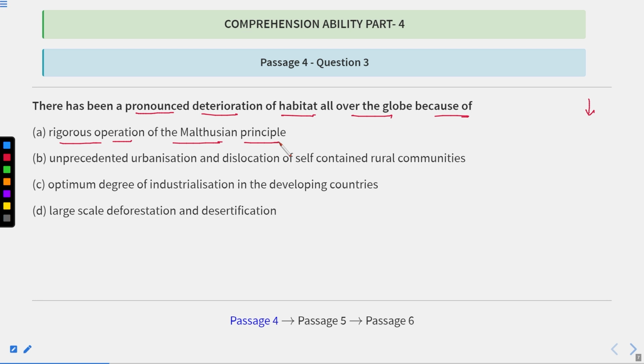So the answer to this question will be A, because this is the policy. But only those people can answer this question who have some knowledge about the Malthusian principle. Otherwise, it will be quite difficult for us to answer such questions.